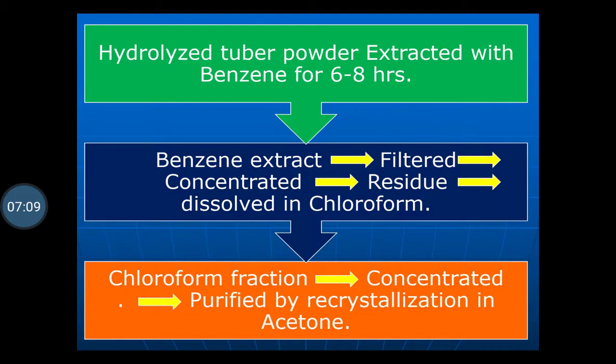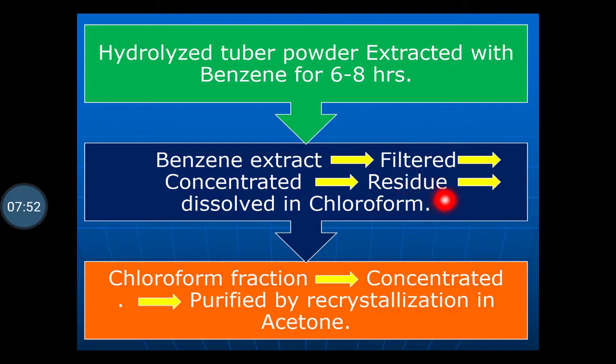Then the hydrolyzed tuber powder is extracted with benzene for 6 to 8 hours. The benzene extract which is obtained is then filtered. The filtrate which is obtained is concentrated to obtain the residue.